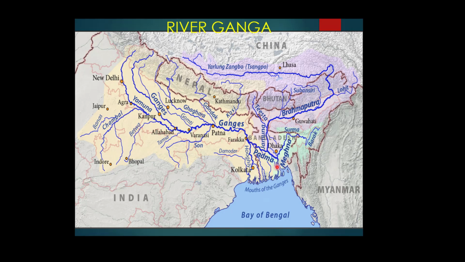You can see here, this is the largest delta of the world. This is the largest delta of the world because these rivers are divided into various distributaries because of the low gradient in the slope. The river channels are divided into various distributaries that led to the formation of the largest delta of the world, that is the Sundarban Delta. And you can find the Royal Bengal tiger here,